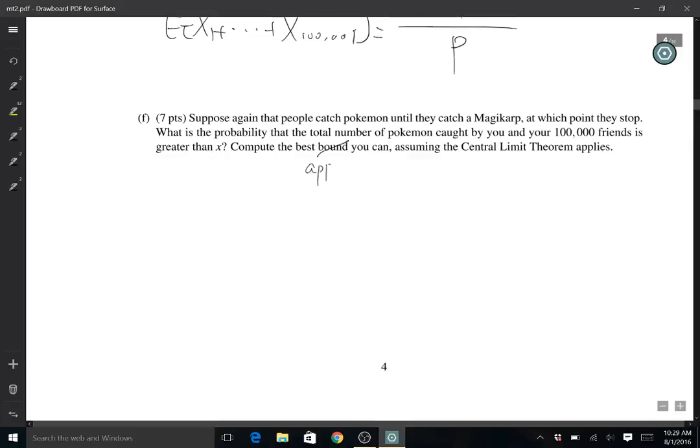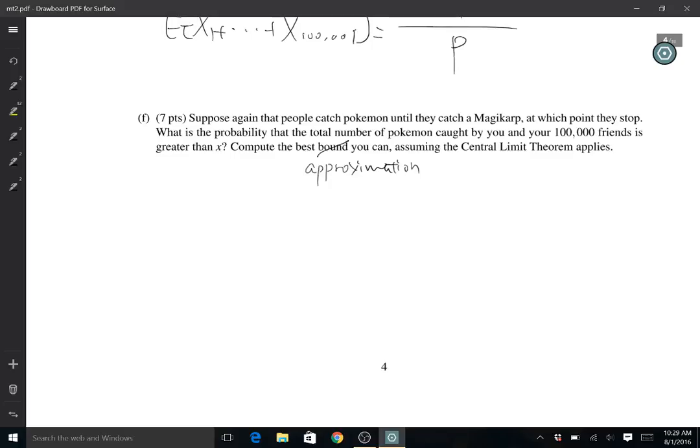It's actually an approximation, because the central limit theorem just states that the distribution of Sn approximates the normal distribution. It's not really a bound. Since it's not clearly worded, we award partial credit for using bounds to solve this problem. But now I will do the central limit theorem one.